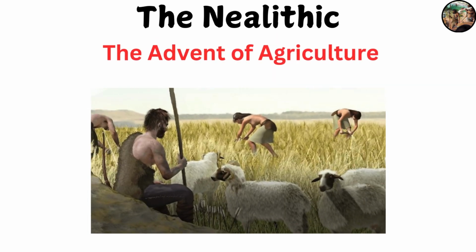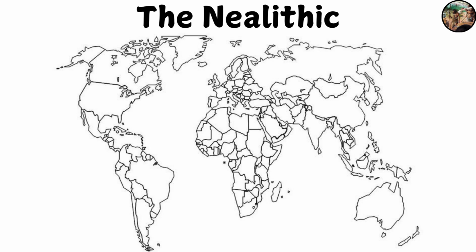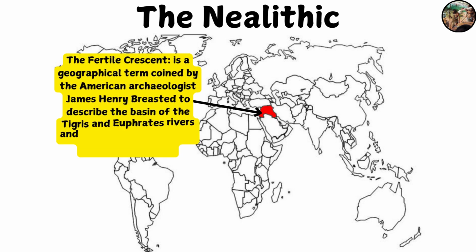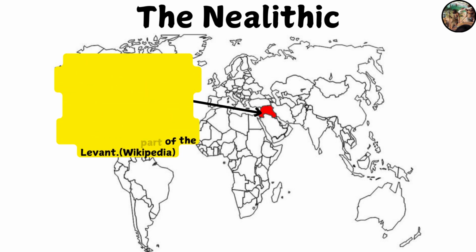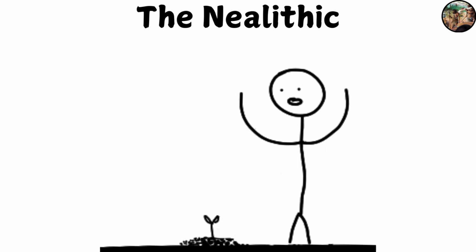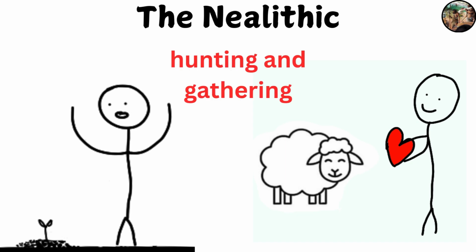One of the most significant changes during the Neolithic era was the development of agriculture. This transition began in various regions, including the Fertile Crescent, China, and Mesoamerica. Early humans discovered that they could cultivate wild grains and domesticate animals, which provided a more reliable food source than hunting and gathering.